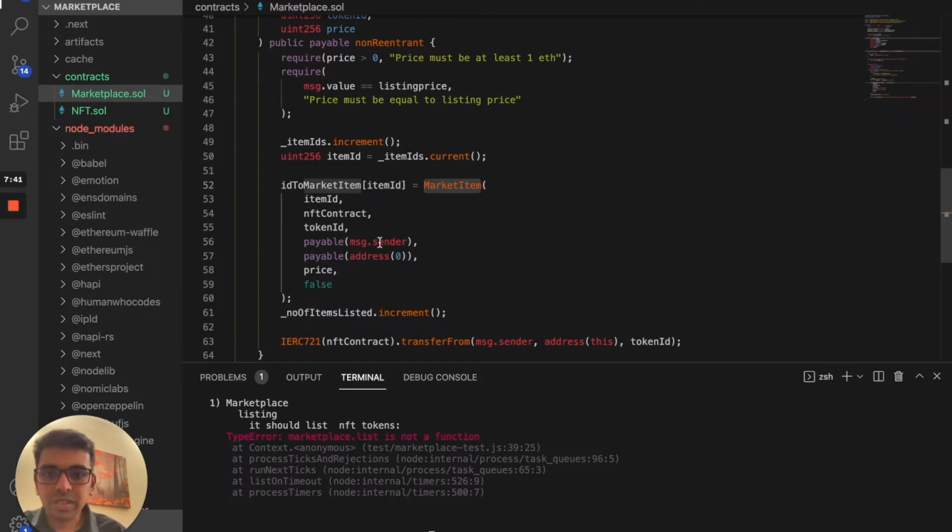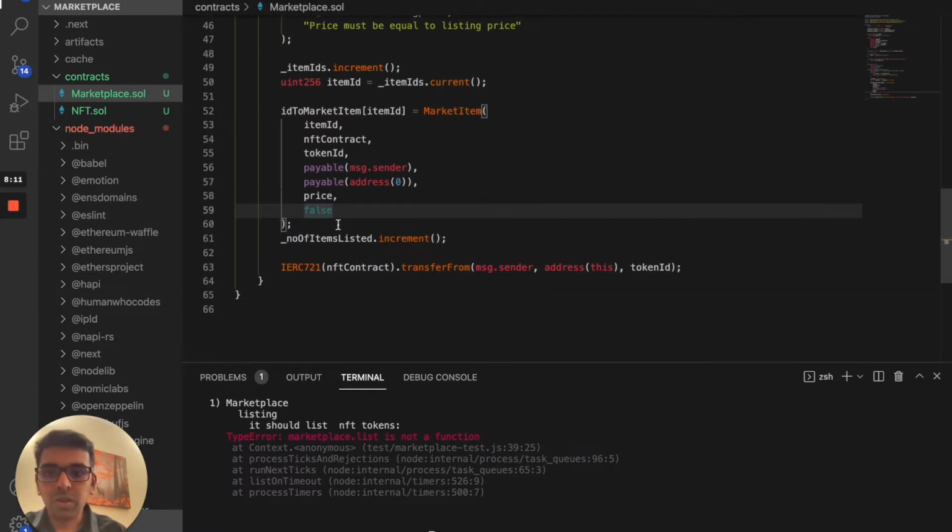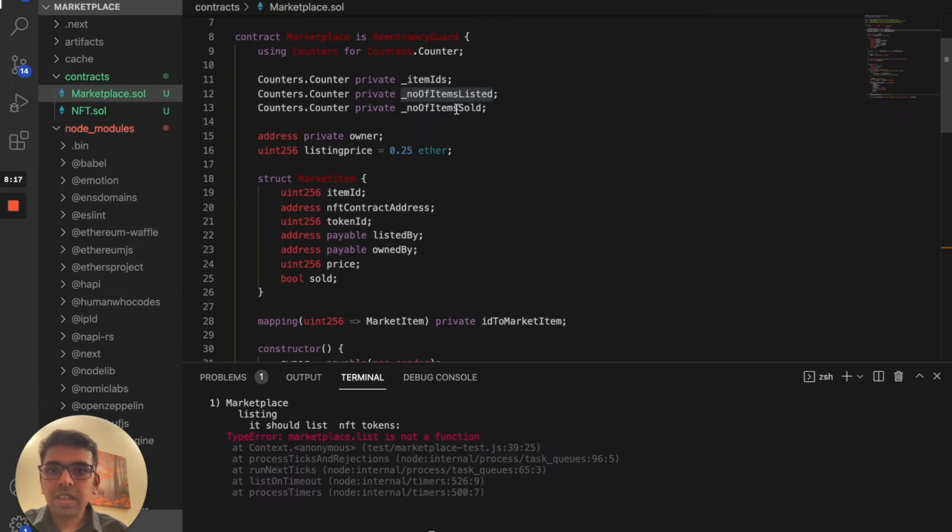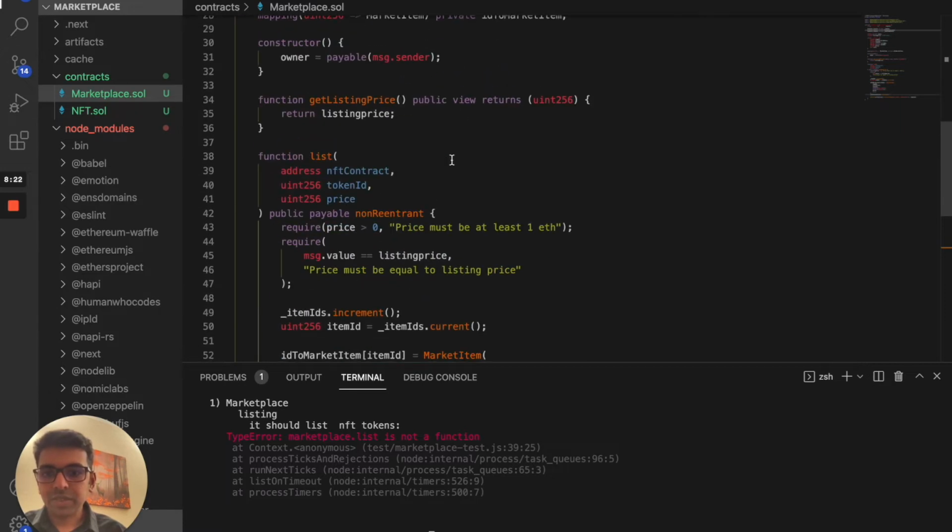One thing we did is, when you define an address in Solidity, you can define it as a simple address or a payable address, because this involves a transaction. At the end of the day, when somebody buys an item from you, you have to make a transaction to the owner, and at the same time you have to make a transaction to the buyer as well. That's why we are creating these addresses as payable, putting the price there, and also setting the sold boolean as false. Then we increase the number of items listed. If you remember, we keep a counter for the number of items listed in the marketplace, so we increase that as well.